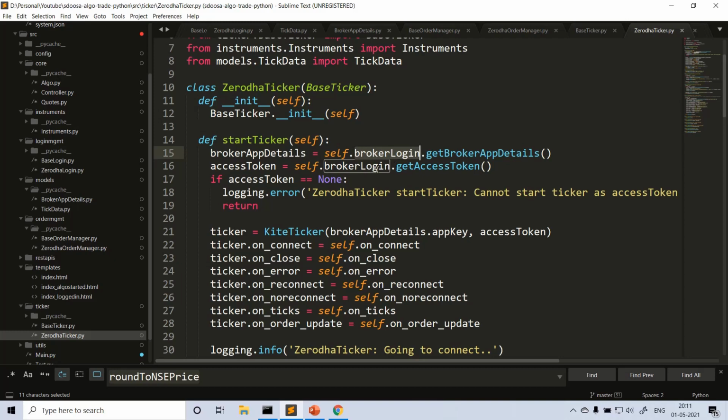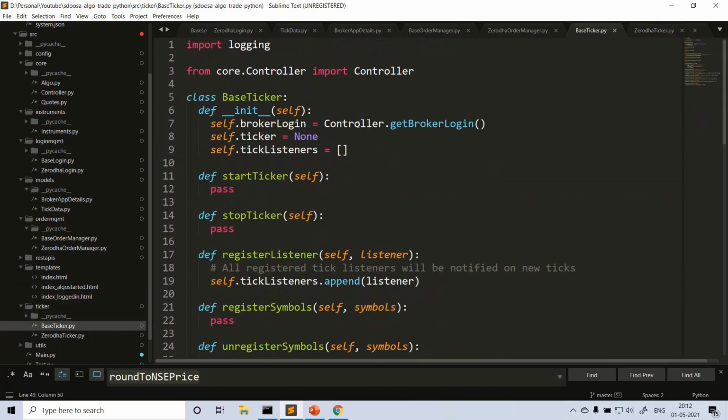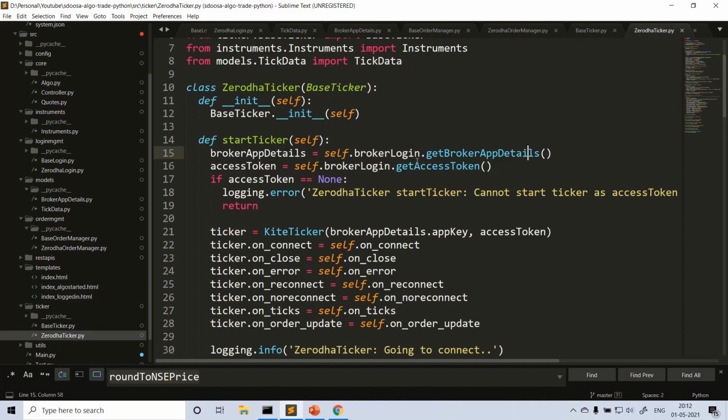How did this broker login session come into the picture, where is it being set? It is automatically set in the base ticker here. I'm getting it from the controller and setting it to self.broker_login. Since the Zerodha ticker is derived from the base ticker, these are all instance variables available to the derived class.